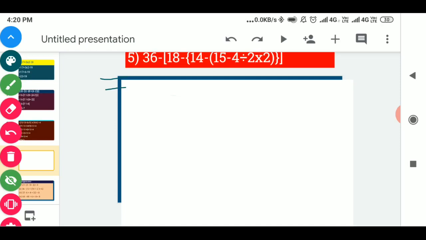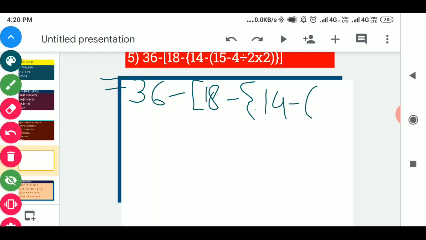So in the next step you will write as such 36 minus big bracket, then 18 minus curly bracket 14 minus small bracket 15 minus, see, 4 divided by 2. When you divide 4 by 2, the answer will come 2. So you will write 2 in the place of 4 divided by 2. Then multiply, and then after 2, you will close all the brackets.